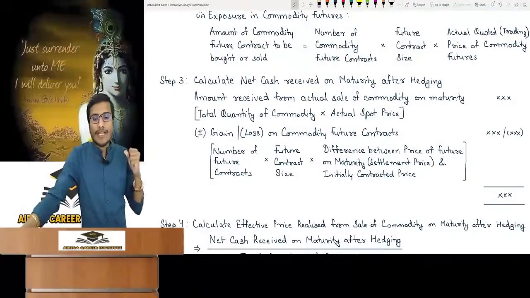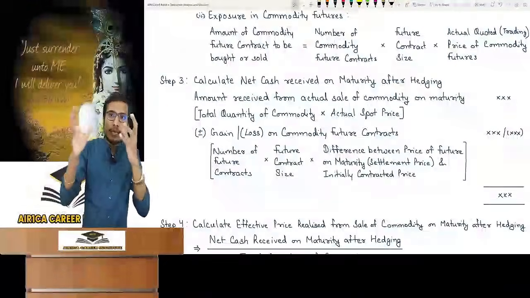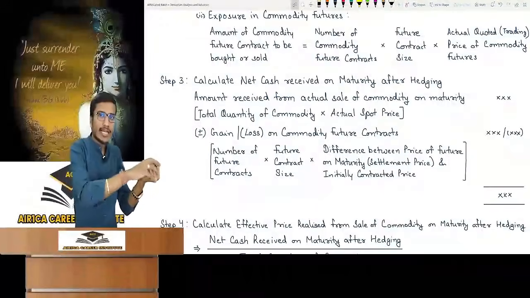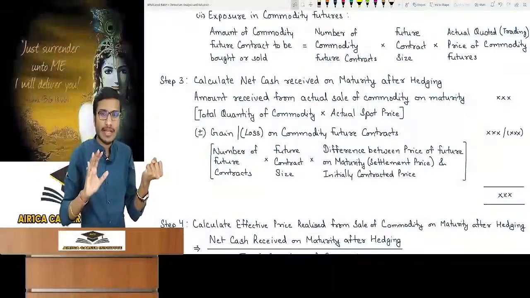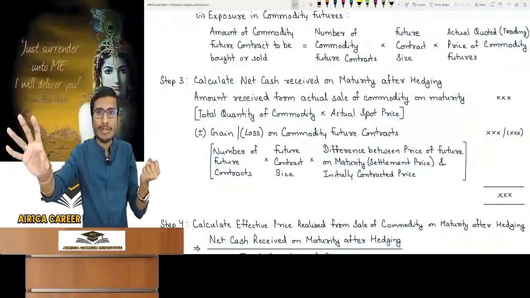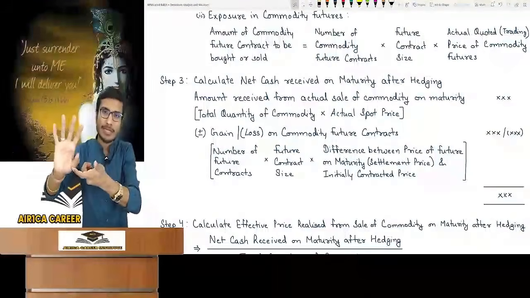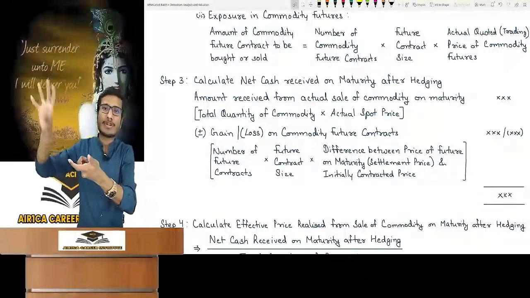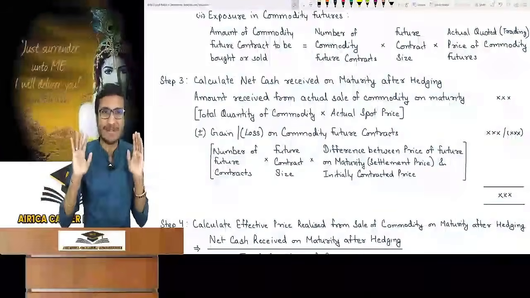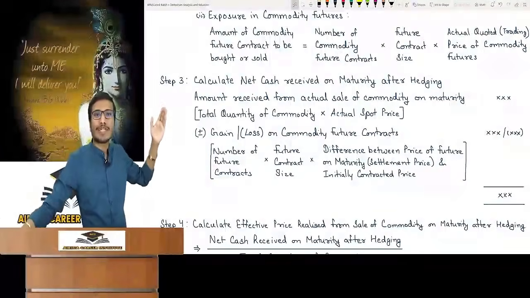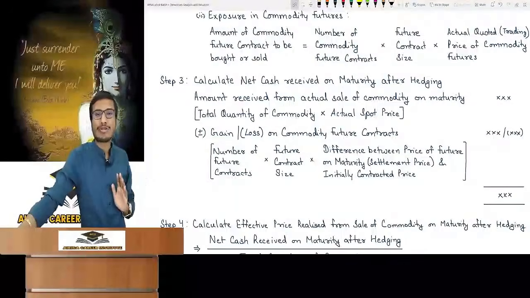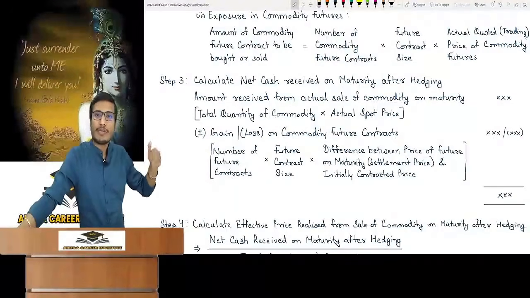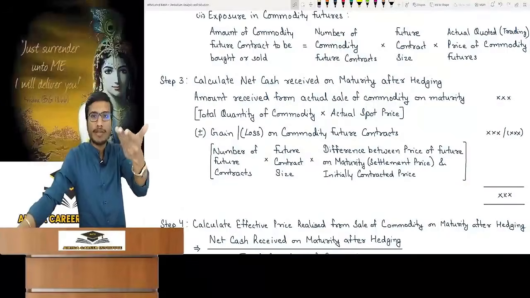So now when you sell your commodity on maturity, because I bought the commodity gold and I was afraid that the price will fall after 3 months, so I will get less money on selling. So at maturity you have to sell it at the actual price. It will sell on that price only. The future contract created might give gain or loss due to cash settlement. The amount received from the actual sale of commodity, if sold on maturity, what will be the amount? Quantity of commodity into actual spot price, whatever the spot price will be.